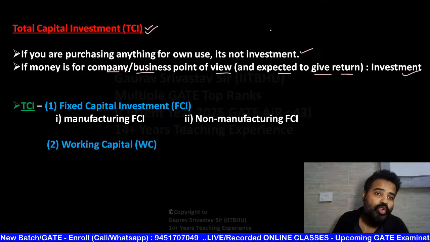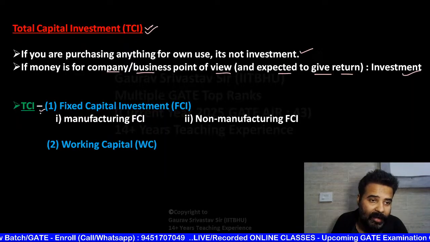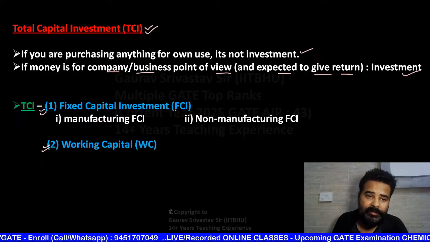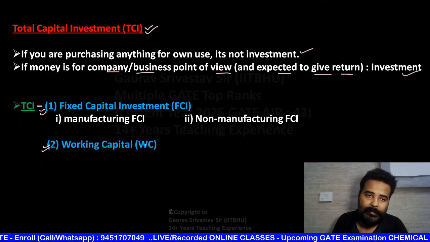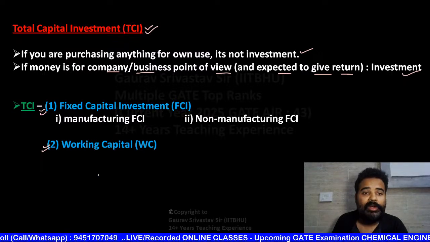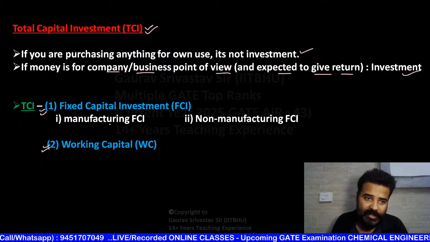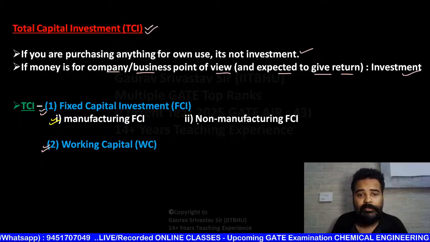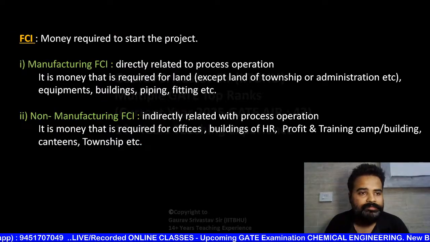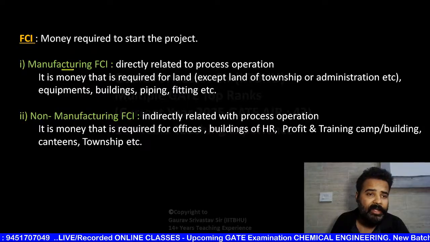And now this total capital investment can be classified as FCI, that is fixed capital investment, and the second one is working capital. Fixed capital investment and working capital. Now what is fixed capital investment? Fixed capital investment further classified as manufacturing FCI and non-manufacturing FCI. Now what is manufacturing FCI?